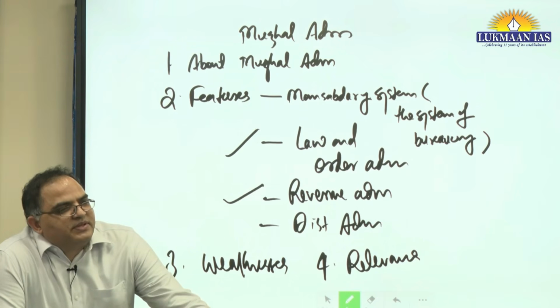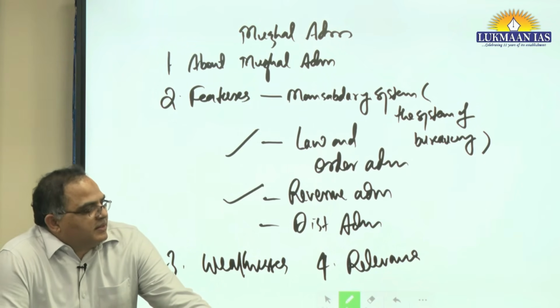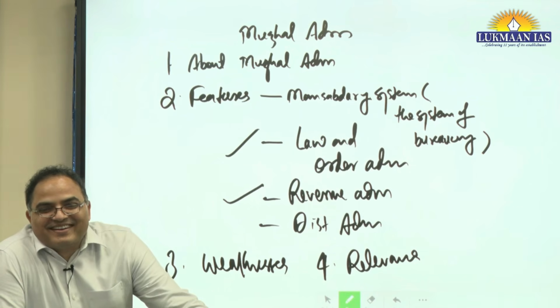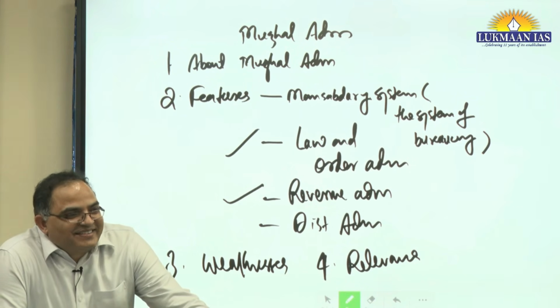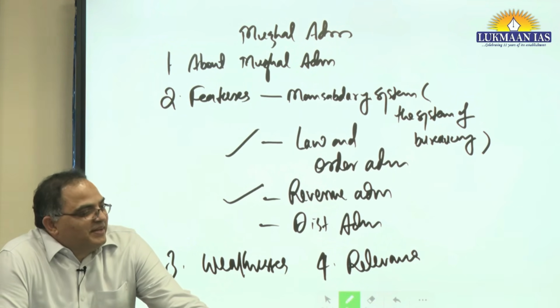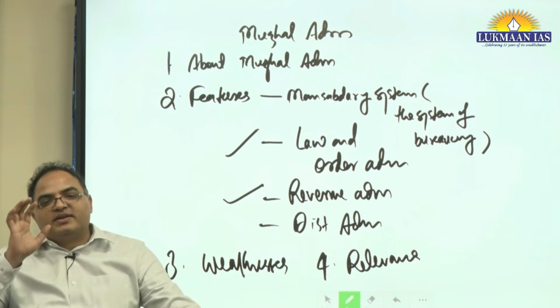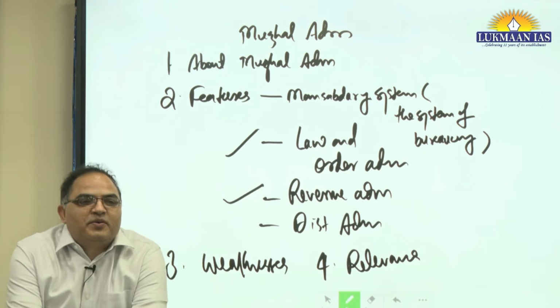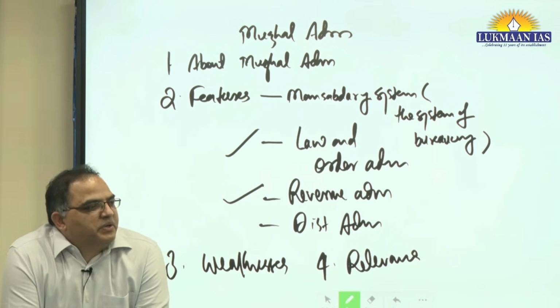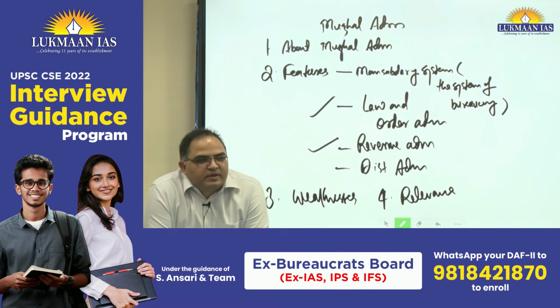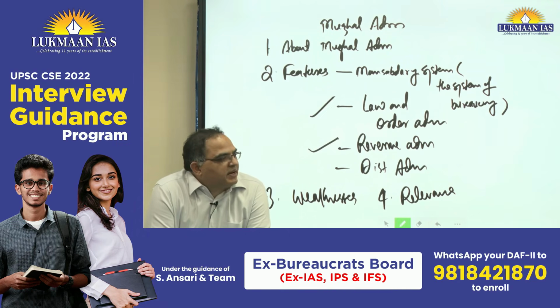To this Mughal administration, and its real founder was Akbar, although it is also not needed to talk these things. See, Mughal administration is synonymous with Mughal history. But yes, the real founder was Akbar. During Akbar's time, the Mansabdari system started. And the Mansabdari system is a bureaucratic system.